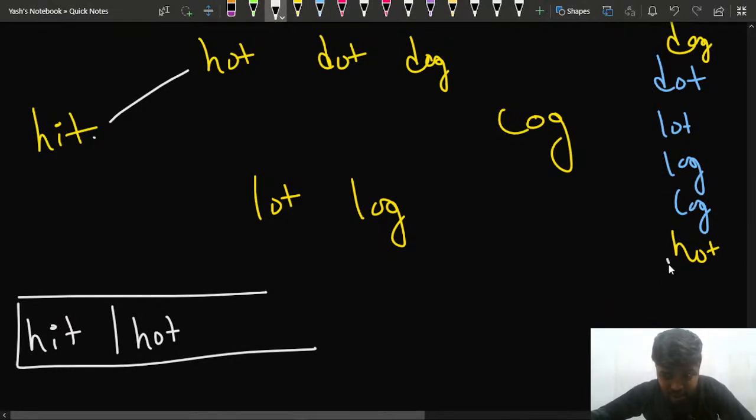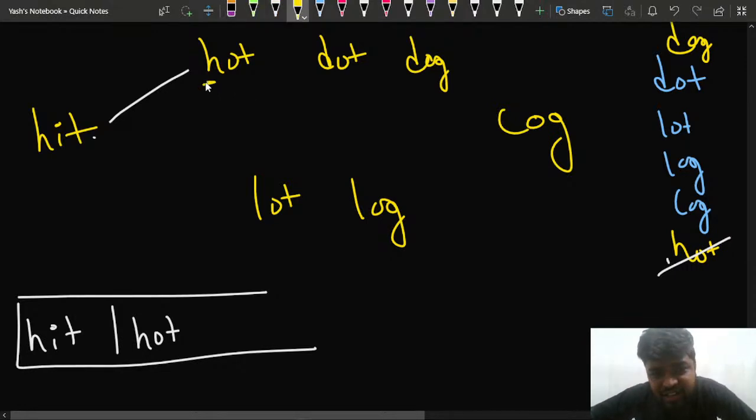So if hot is available, I have used it, right? Now I'll not be using it once again. I cannot use the same words again and again, so that is one constraint in this problem. Now I've used hot. From this particular hot, which are the words that I can convert it to?